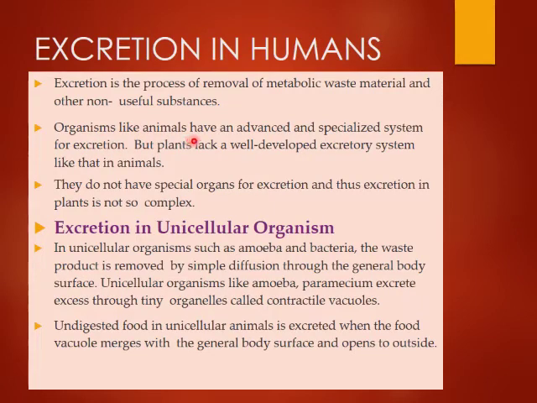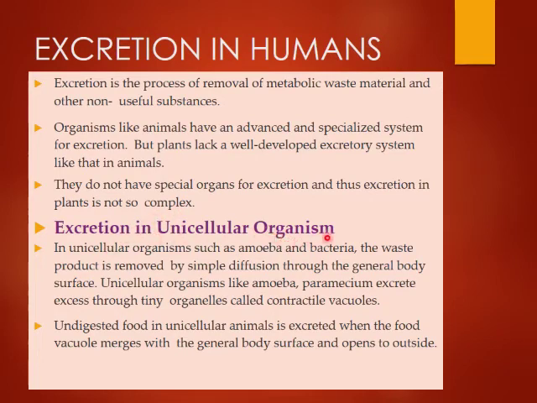Organisms like animals have an advanced and specialized system for excretion, but plants lack a well-developed excretory system. So in plants, they do not have such a well-developed organ system like in humans and other animals, so that they can use that and remove the waste. They do not have a special organ for excretion, and thus excretion in plants is not so complex.